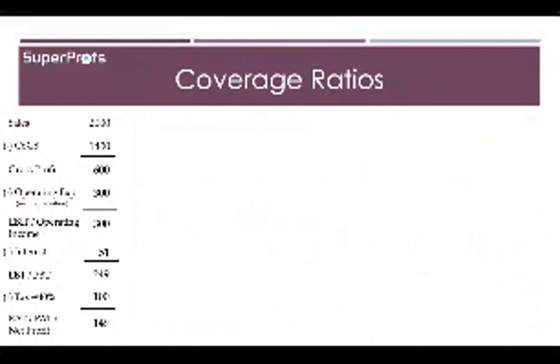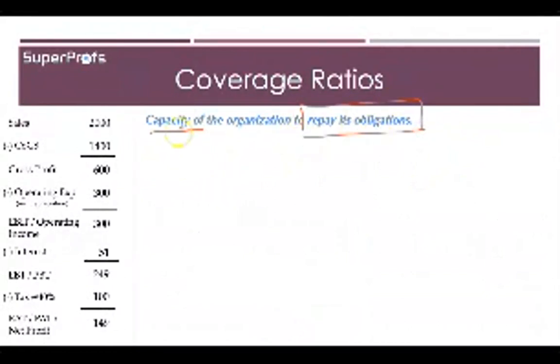Alright, so now the third kind of ratios in P&L, which is coverage ratios. Now what does this mean, coverage ratio? Well, these are the ratios which, when you calculate them, determine the capacity of the organization to repay its obligations. What are these obligations?